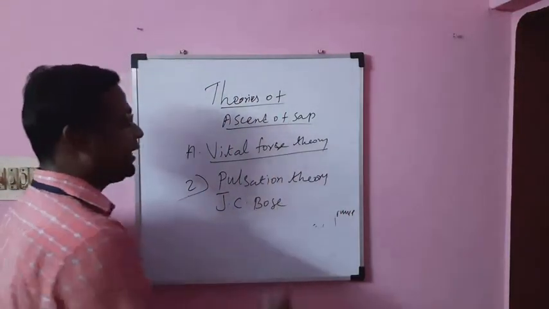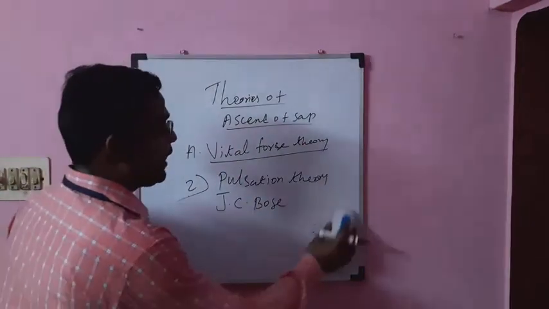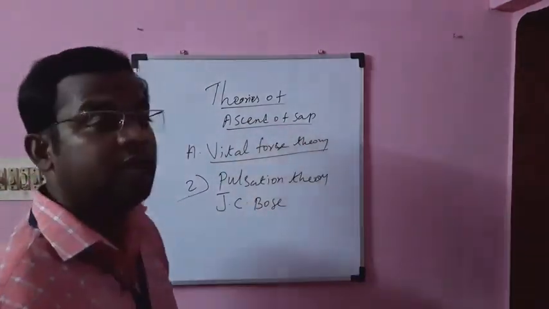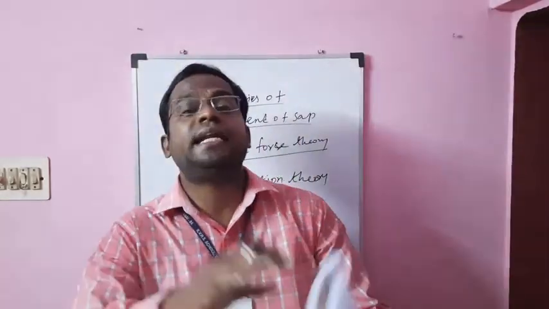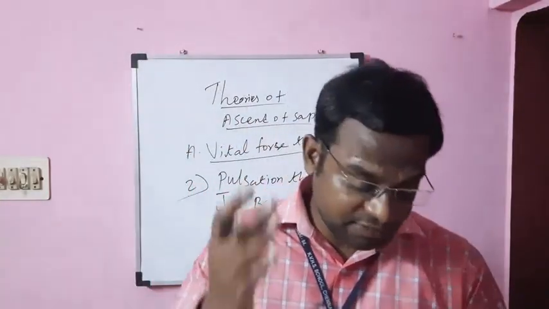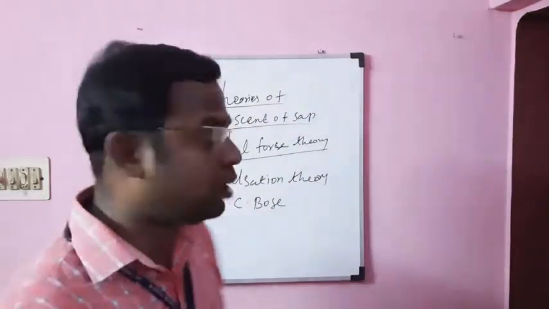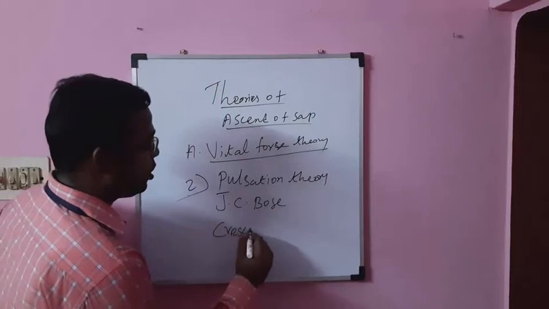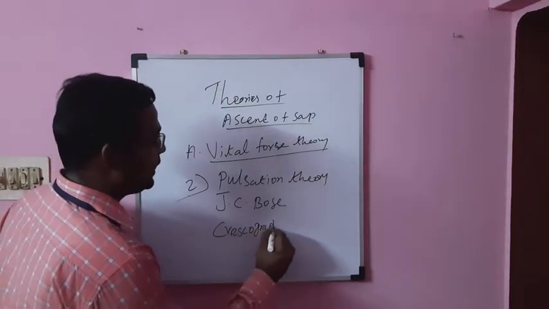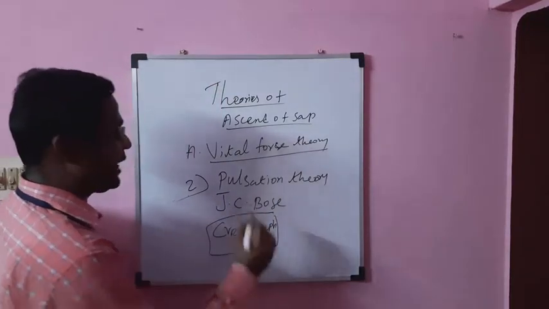He made a device called the Crescograph. Listen carefully. The name of the instrument is Crescograph.